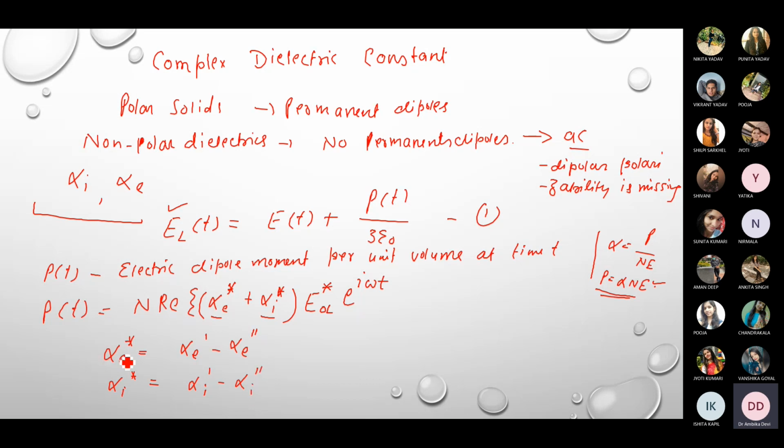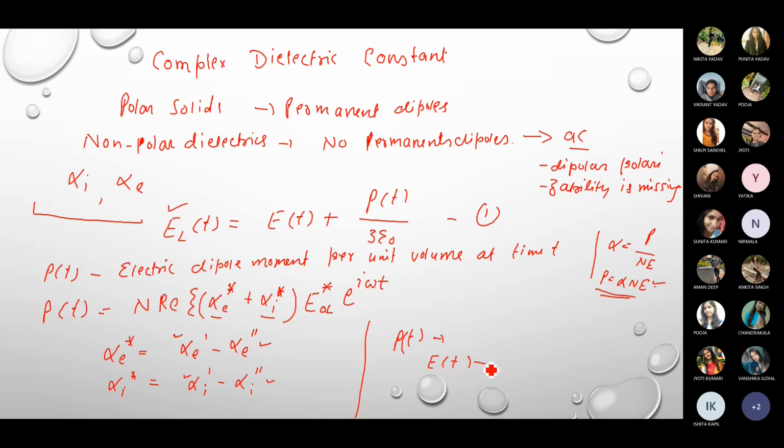Okay, where alpha E dash and alpha I dash are the real parts of the respective polarizabilities, and alpha E double dash and alpha I double dash are the imaginary parts of the respective polarizabilities. Now we know that at higher frequencies, the dipole moment P(t) is not in phase. In general, polarizability is not in phase with the applied electric field E(t).